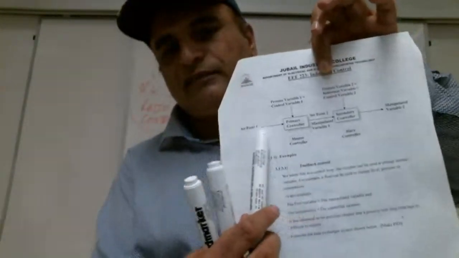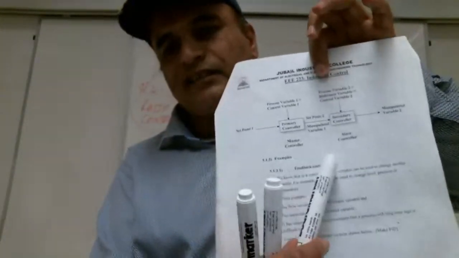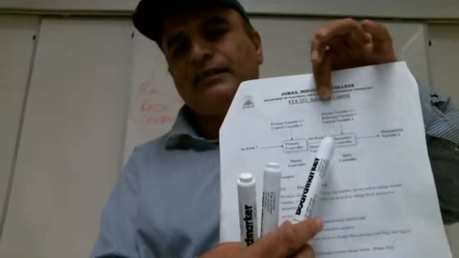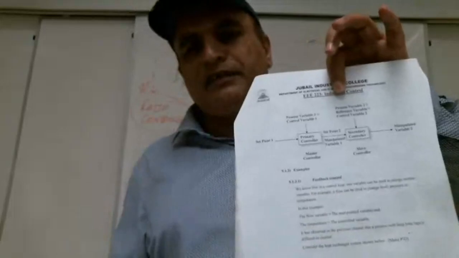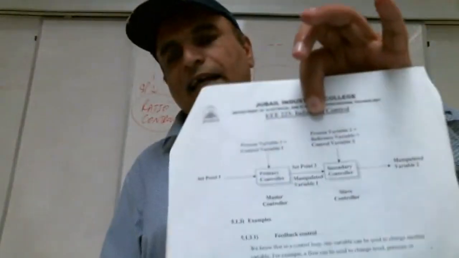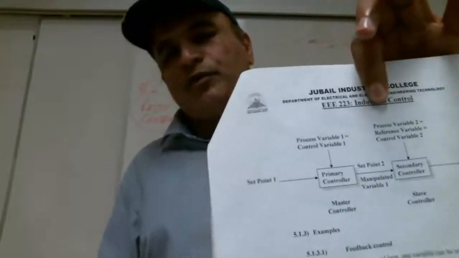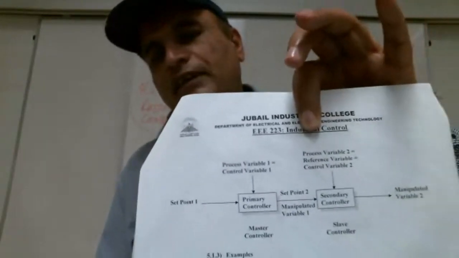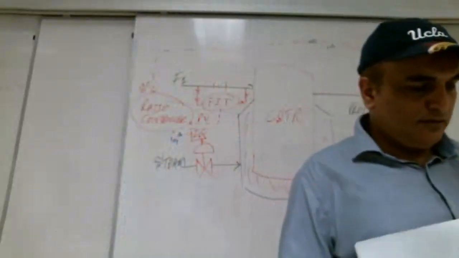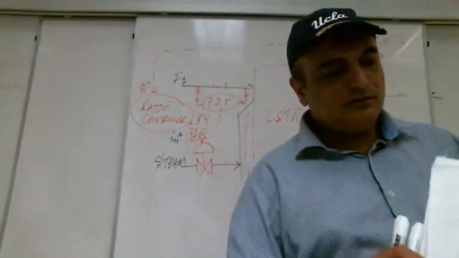Do you remember this definition? Yes, teacher. Primary controller, PV is there, secondary controller, PV is there. So both have the PV, right? Yes. And secondary controller output is going where? To the final control element. Yes. Primary output will go to secondary.